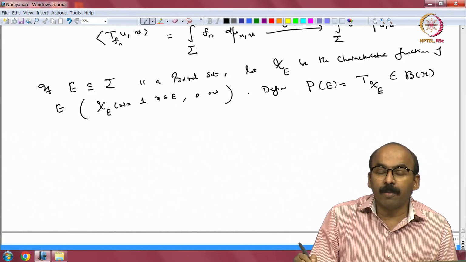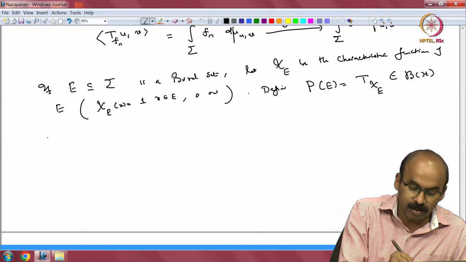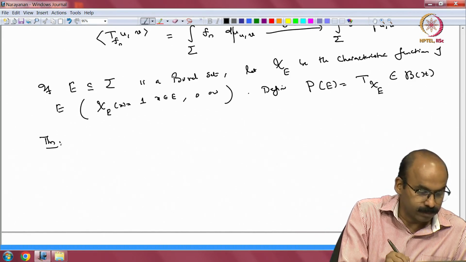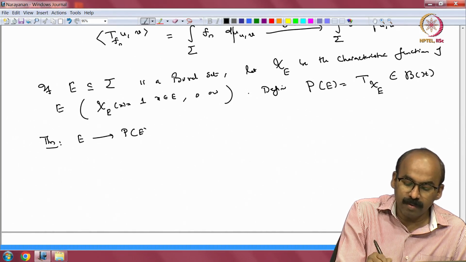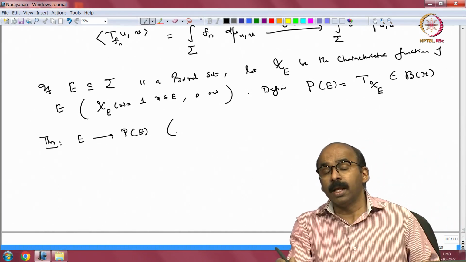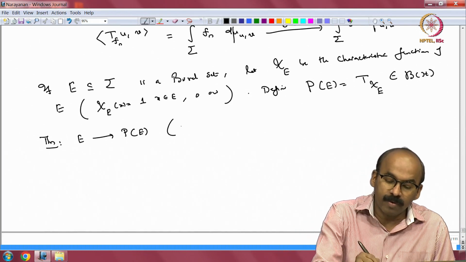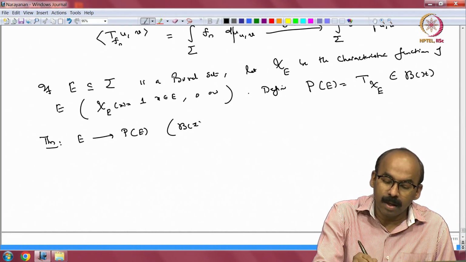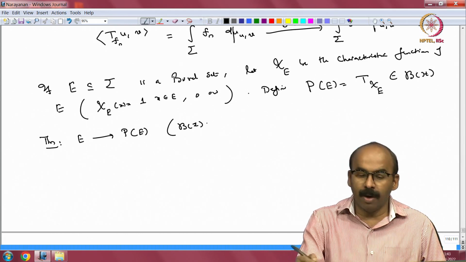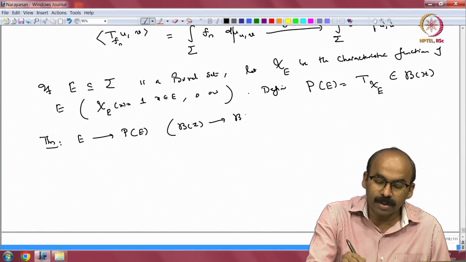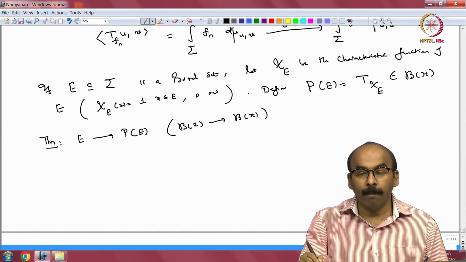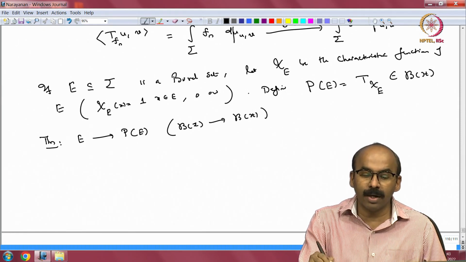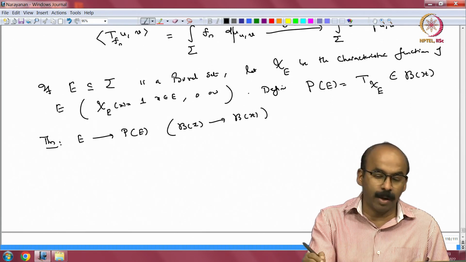So, let us look at the properties of this. Okay. So, theorem: the map E going to P of E is a map from the Borel sigma algebra of the spectrum sigma to bounded operators on H. The script B on the left hand side is the Borel sigma algebra. When we say bounded, we do not use the script B, just normal B.